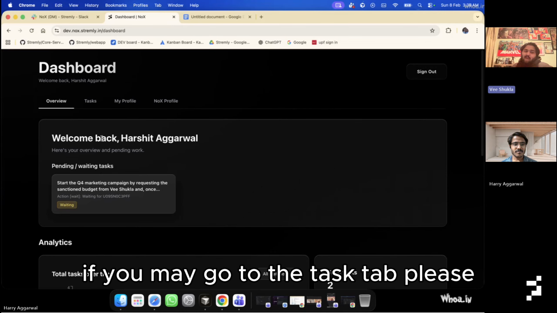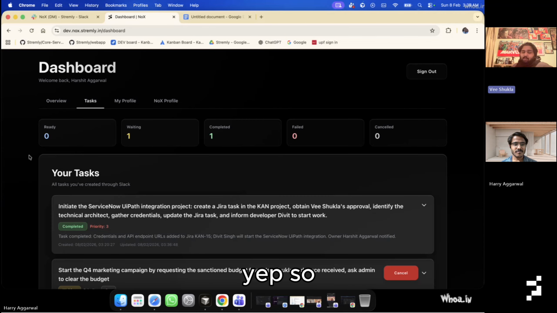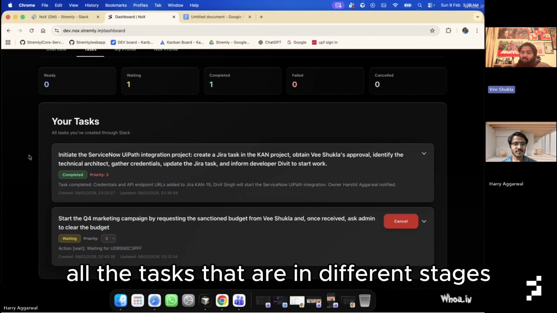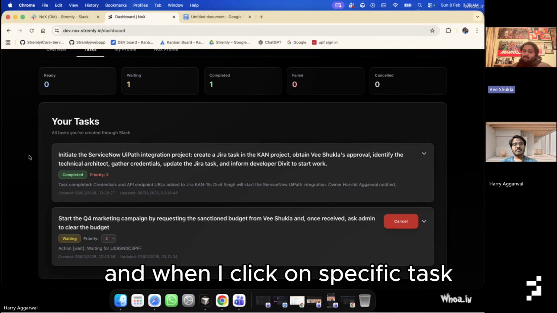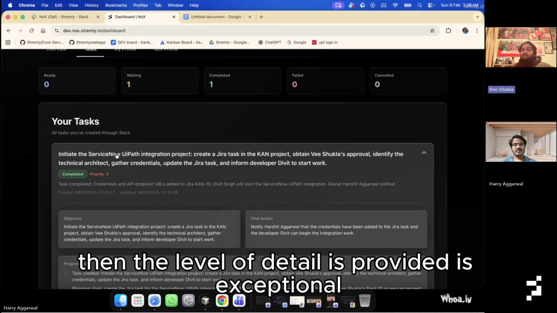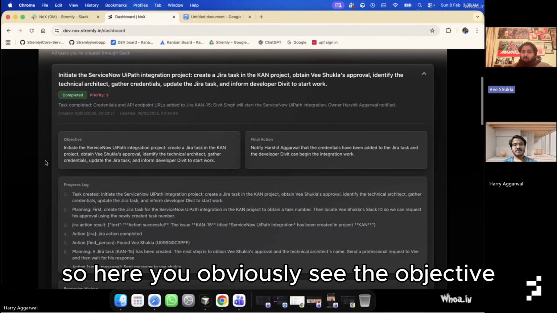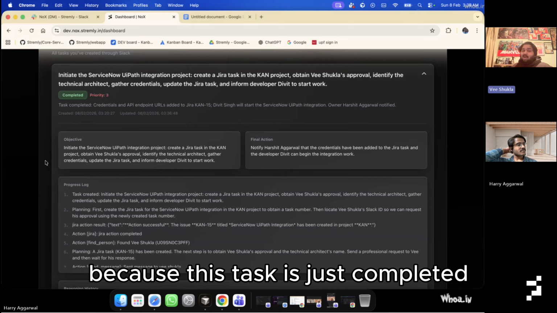Harshit, if you may go to the task tab, please. Yep. So this is the tab which shows basically all the tasks that are in different stages. And when I click on a specific task, then the level of detail is provided. So here you obviously see the objective, you obviously see the final action, because this task is just completed.